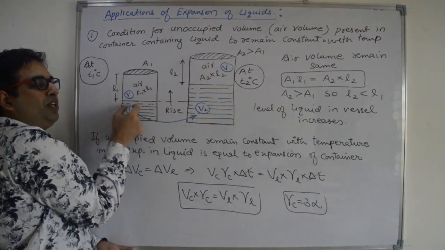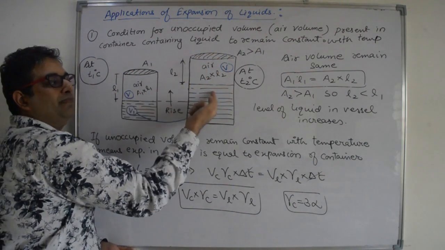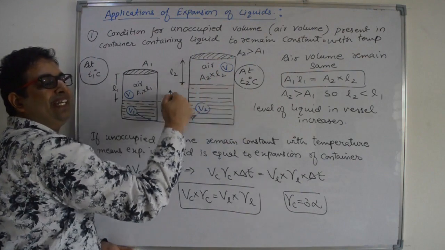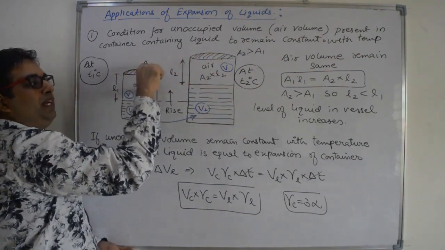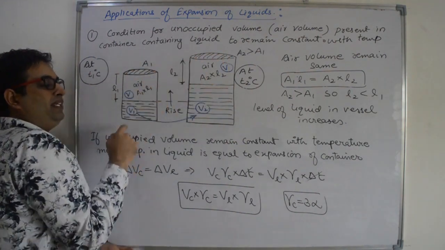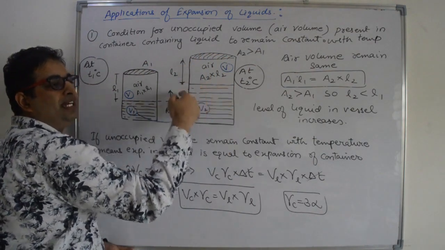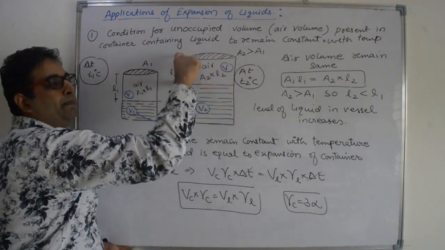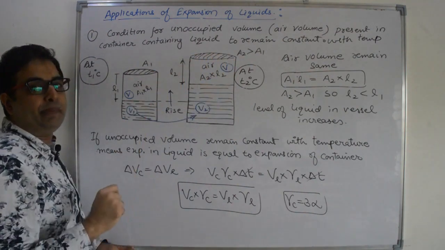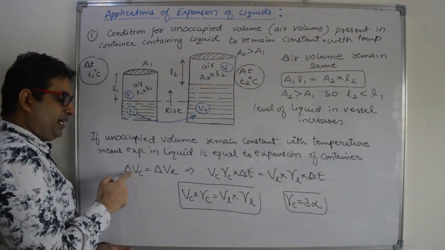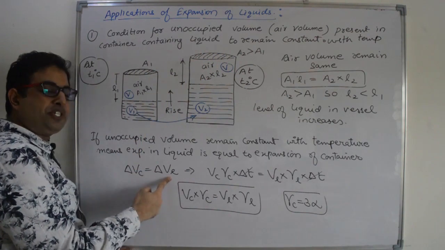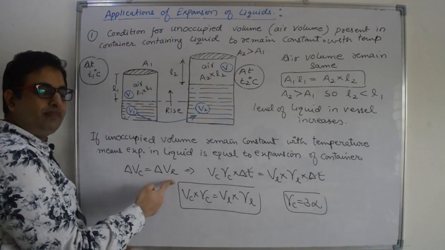So the expansion of the liquid is balanced by the expansion of the container, and the unoccupied volume remains the same. So here expansion of container and expansion of liquid both are equal.